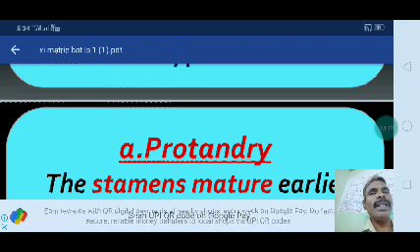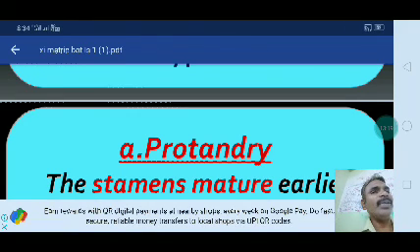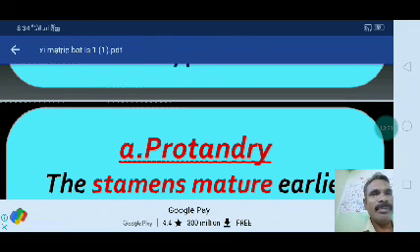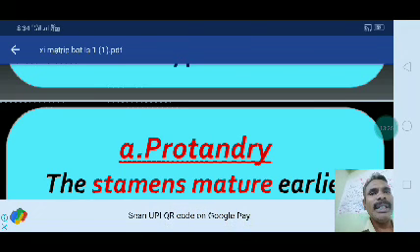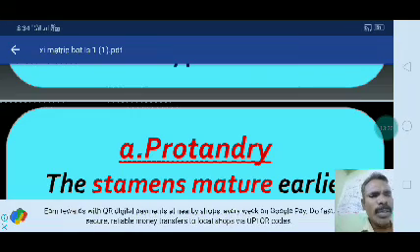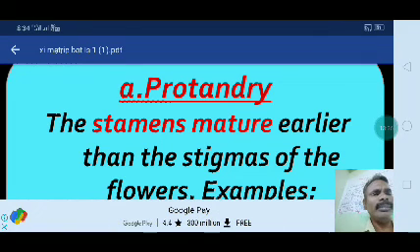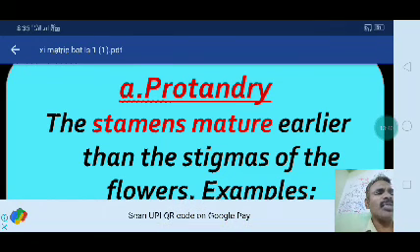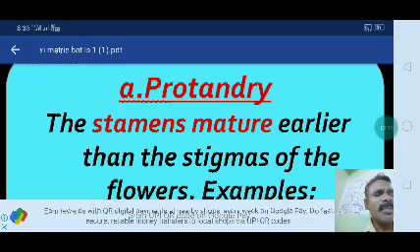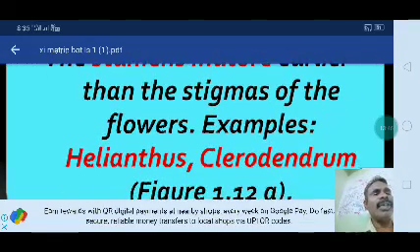Either the gynoecium matures first or the androecium matures first; they do not mature at the same time. First one, protandry. Protandry means the androecium matures earlier. Pro means earlier. The stamens mature earlier than the stigmas of the flowers.